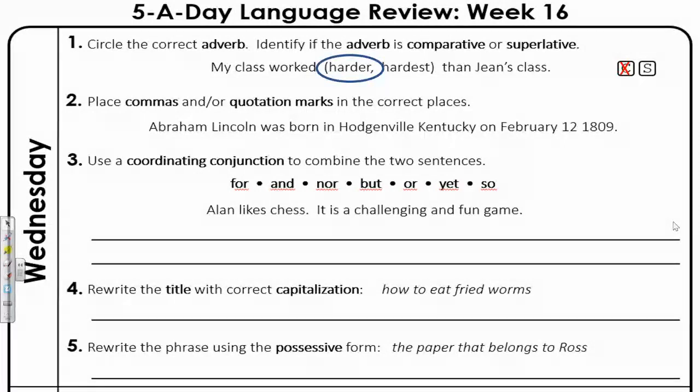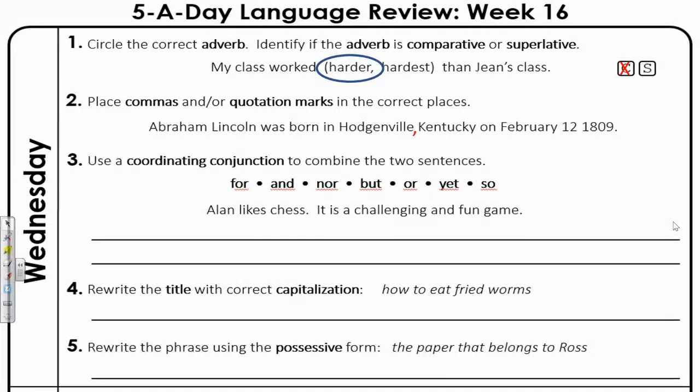But we have part of an address and we have a date. Okay, so I will tell you, we need to put 3 commas in this sentence in order to punctuate it correctly. And the first one you should know always goes between the city and the state. So if you remember that, where should we put our first comma? Right between Hodgenville and Kentucky.